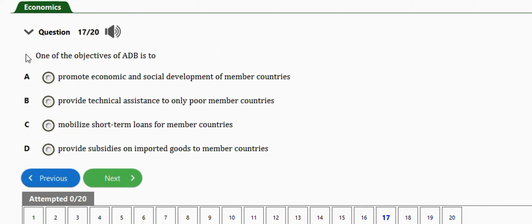It says one of the objectives of African Development Bank, ADB, is to promote economic and social development of member countries, provide technical assistance to only poor member countries, mobilize short-term loans for member countries, provide subsidies on imported goods to member countries. The right answer is option A, which is promote economic and social development of member countries. Next question is this one.